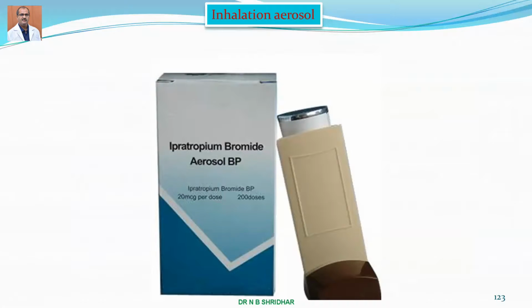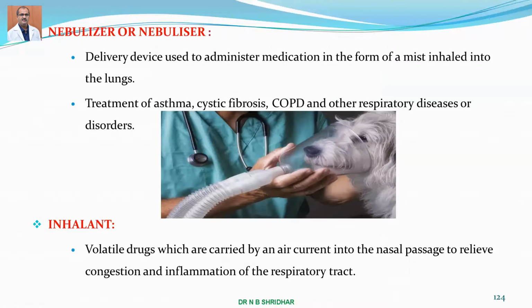This is very commonly used as an inhalation aerosol. Here you can see there is a plunger with the drug-containing body, and whenever it's pressed, a known volume of the drug is aerosolized and inhaled by the human being. Then the nebulizer.